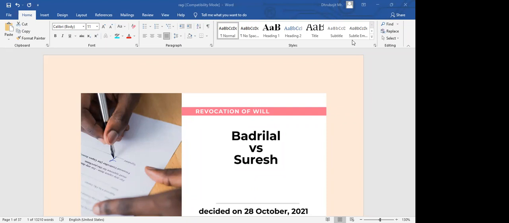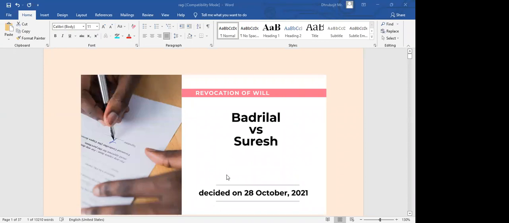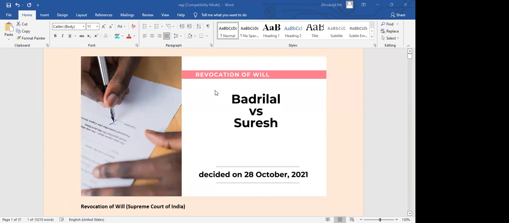Okay, so is it that I can include all the properties in a will? Like there are 2 types of properties, right? Ancestral property and self-acquired property. Is it that everything I can mention there, or how is it? All the properties. Okay, fine. So we'll see and discuss this case today.